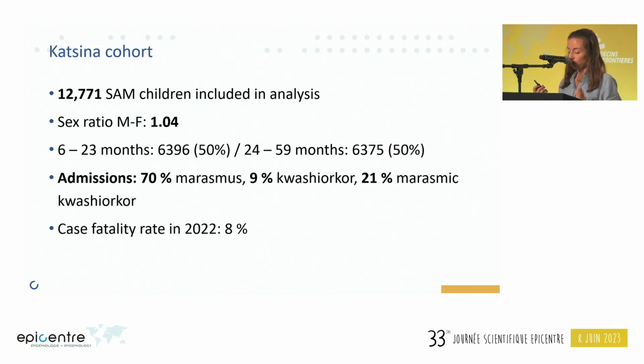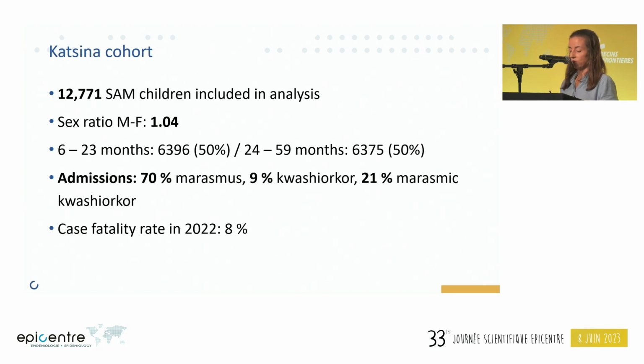So in total, 12,771 SAM children were included in our analysis. Within this cohort, there were slightly more males, and the age breakdown was evenly split between children aged 6 to 23 months and 24 to 59 months. 70% of the admitted children were marasmic, 9% Kwashiorkor, and 21% marasmic Kwashiorkor. The last group refers to children with both types of malnutrition.